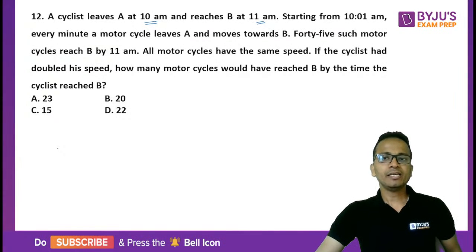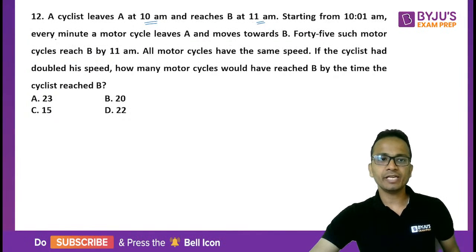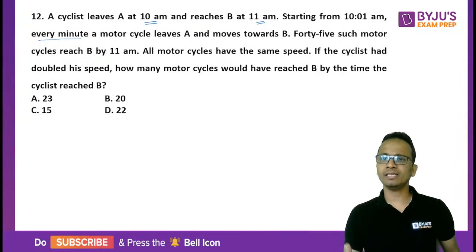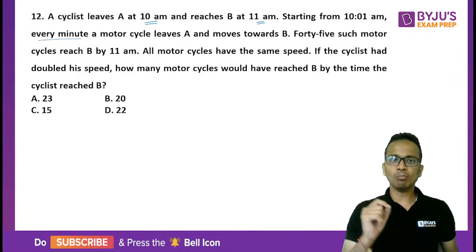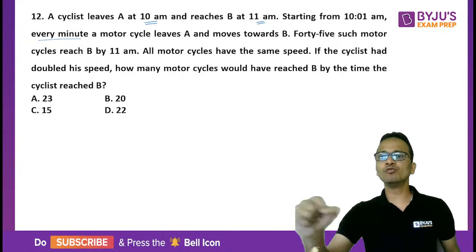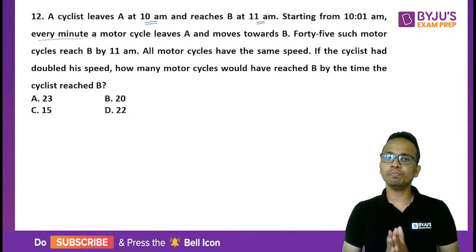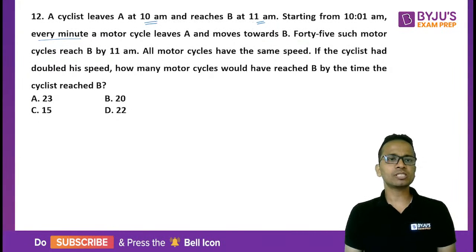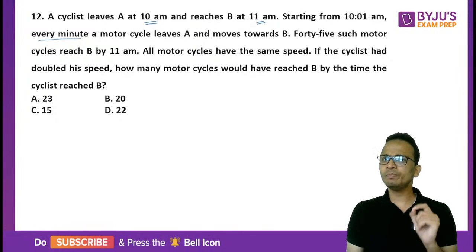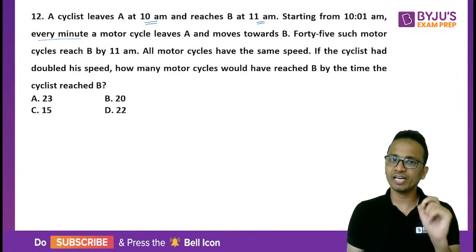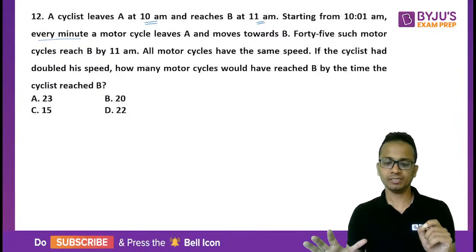Starting from 10:01 a.m. every minute, important, every minute. So 10:01 and then 10:02, 10:03, 10:04, 10:05. A motorcycle leaves A and moves towards B. 45 such motorcycles reach B by 11 a.m. Okay, so if 45 such motorcycles reach B by 11 a.m., what will be the time at which the last motorcycle would have left A and reached B?